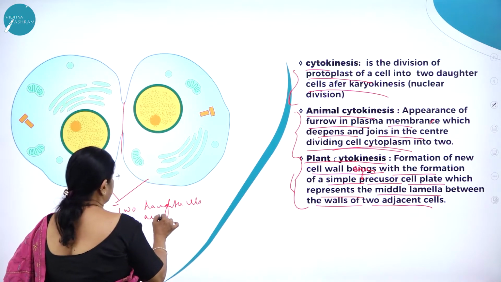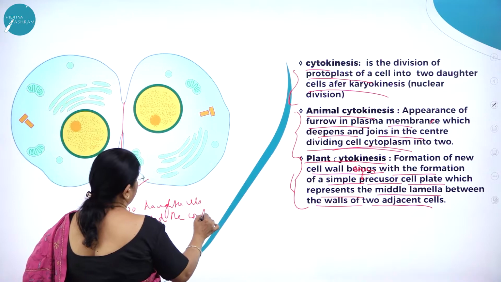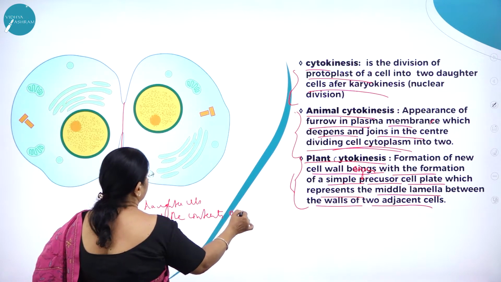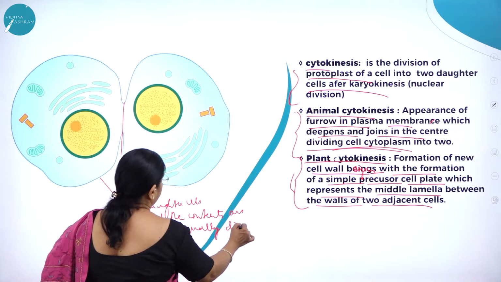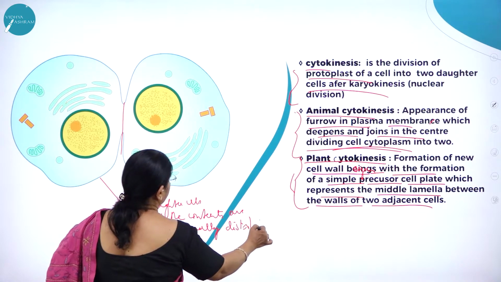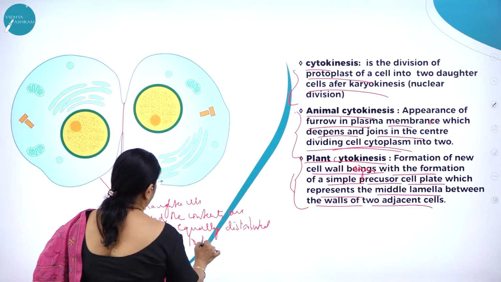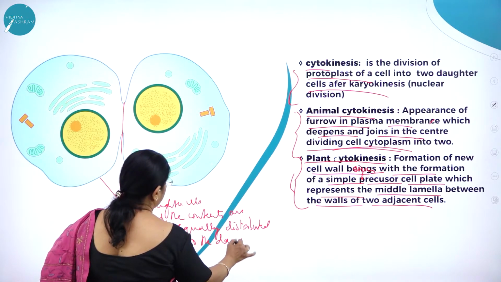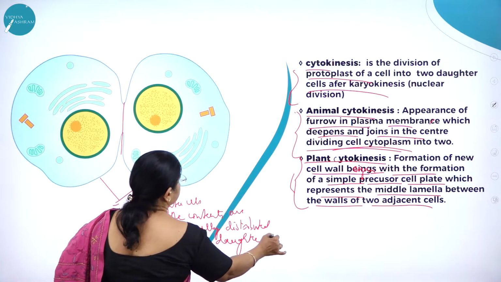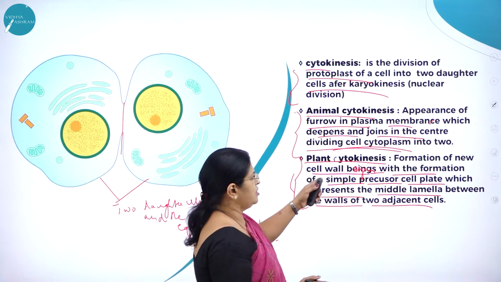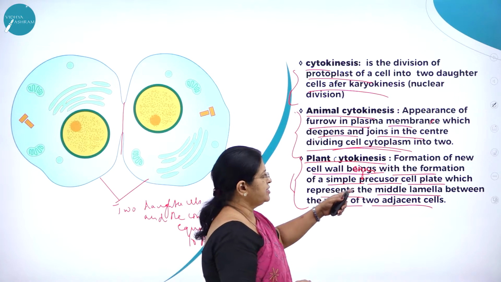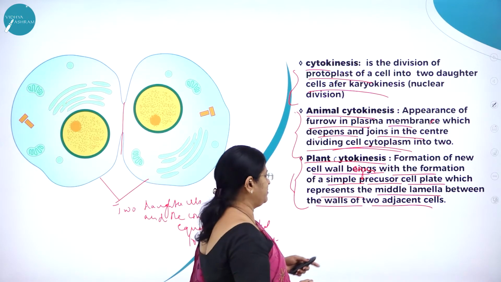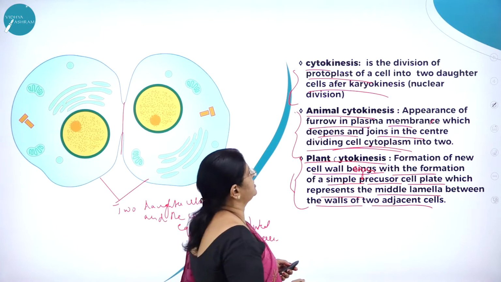And the contents are equally distributed to the daughter cells. So plant cytokinesis: formation of a new cell wall begins with the formation of a simple precursor cell plate, which represents the middle lamella between the walls of the two adjacent cells.